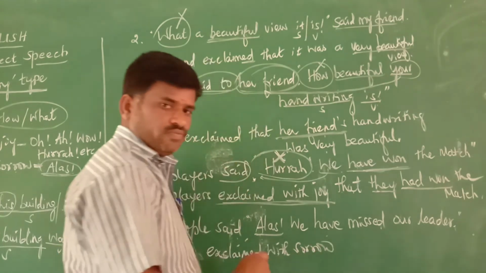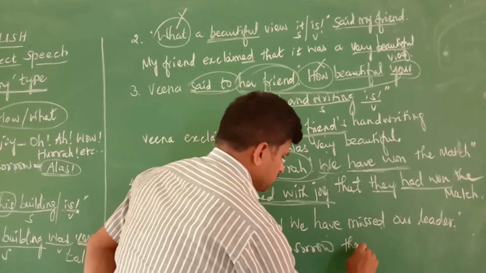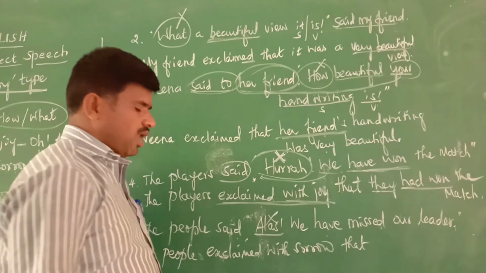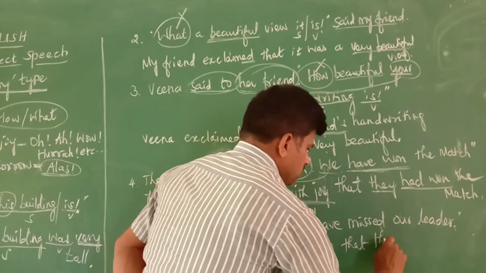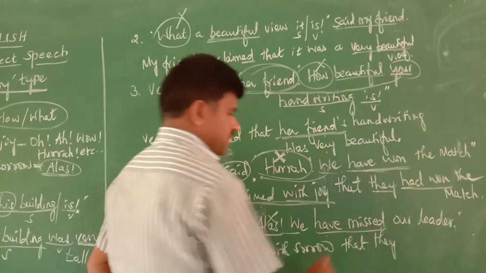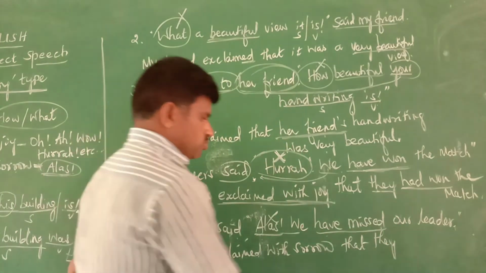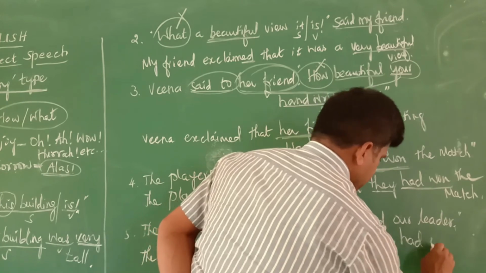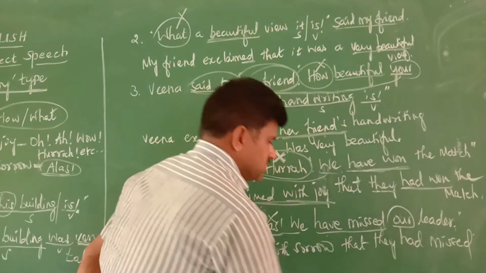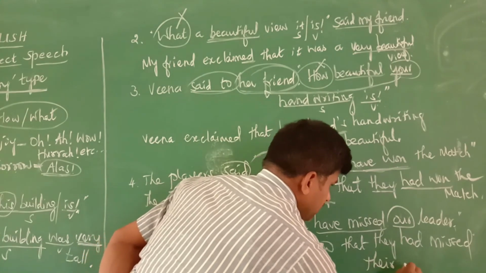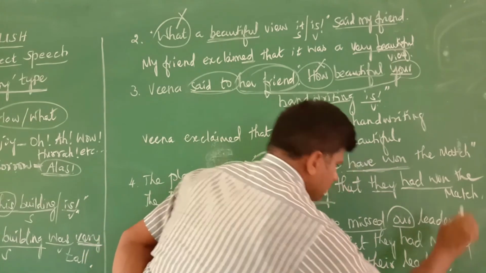Okay, then the conjunction "that" to use, remove "alas." Then again, "we" changes into "they." "Have missed," again present perfect, should be changed into "had missed." And "our" changes into "their" leader. Had missed their leader, full stop.